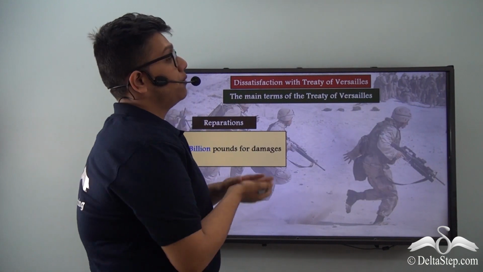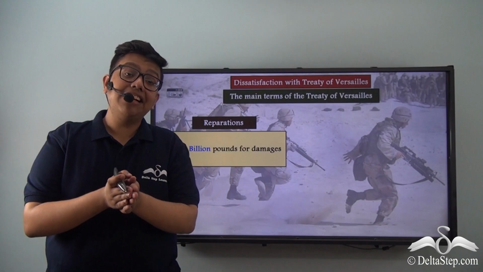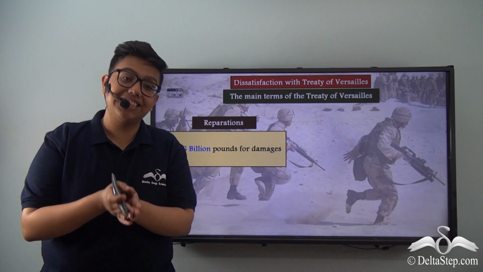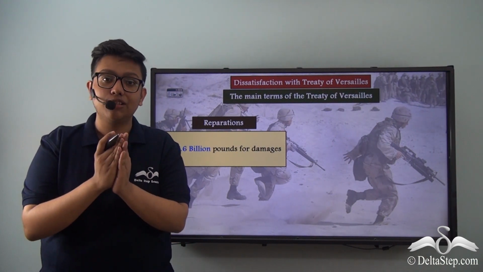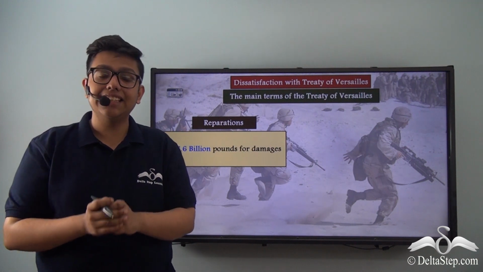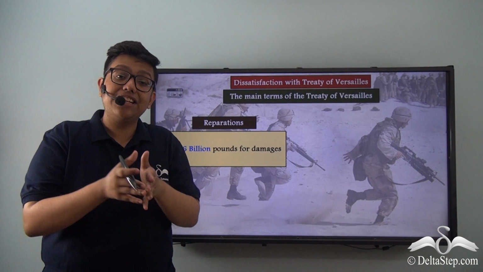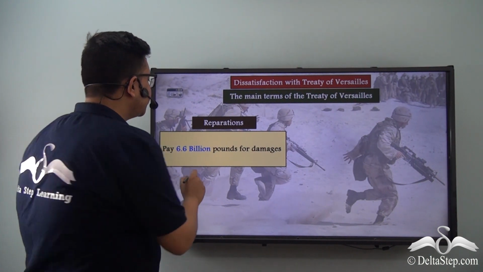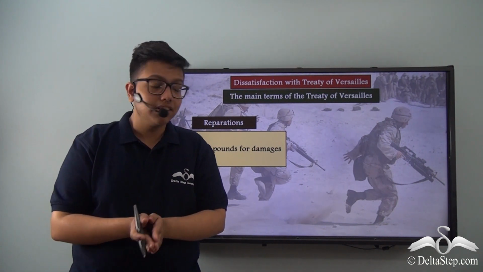There were also reparations which were to be paid. Reparations are war damages. So the vanquished or losing country in the war has to pay to the victorious nations to make up for all the damages it has caused in that particular war. So in the First World War's case, the Treaty of Versailles put a huge war indemnity or reparation on German shoulders, amounting to about 6.6 billion, which itself was an insane amount.